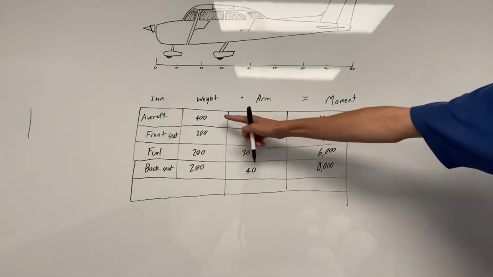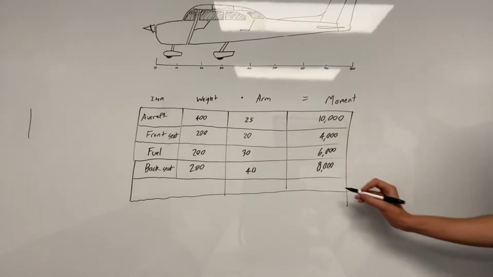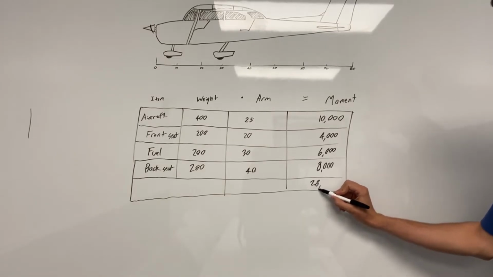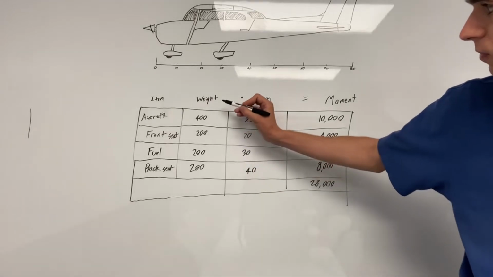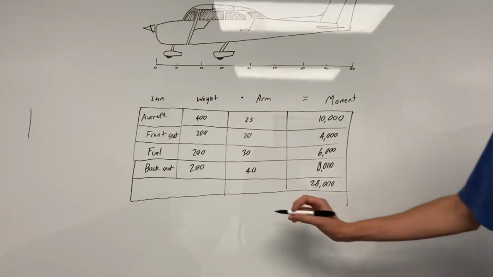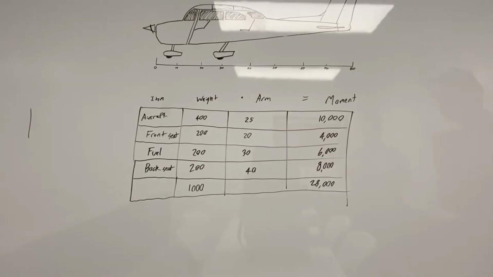Finishing up our graph, now we're moving on to the totals. So you're going to total up all of the weights and all of the moments. This should give us 28,000 inch-pounds for the total aircraft. And then for weight, it looks like 1,000 pounds. This is a very lightly loaded aircraft. And then we just total up the arms, right?